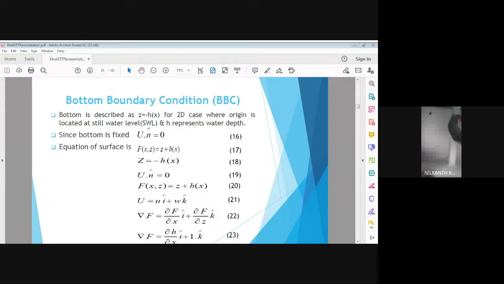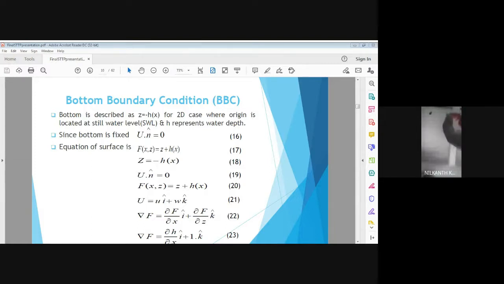Since the bottom is a fixed surface, it is an impervious surface, so there is no flow across it, so that u dot n is equal to 0. Then we substitute the value of h in u dot n equal to 0. So u is written in the 2 components, ui plus wk. U is the velocity component in horizontal direction, W is the velocity component in vertical direction.